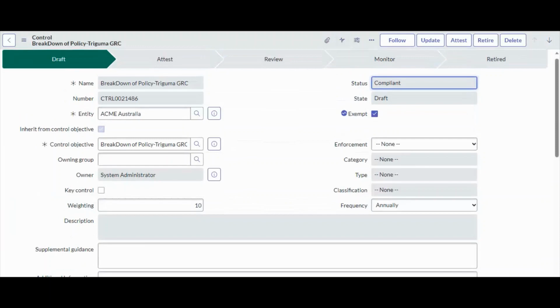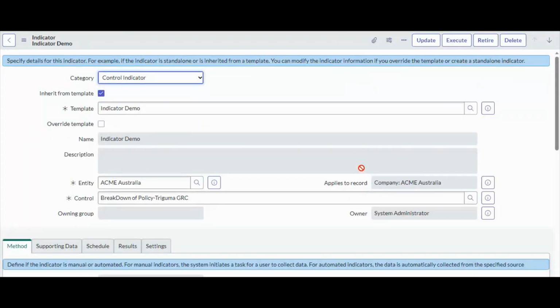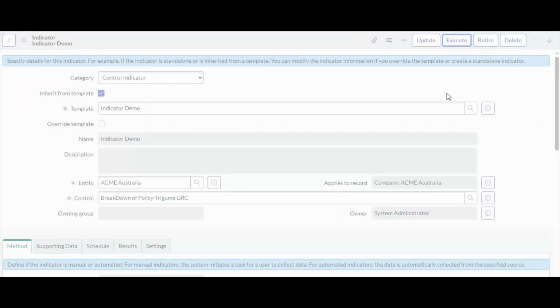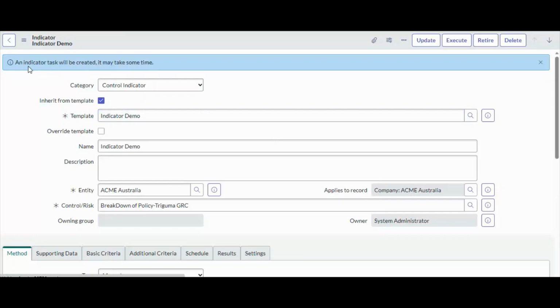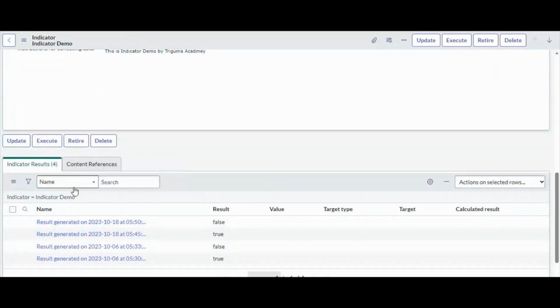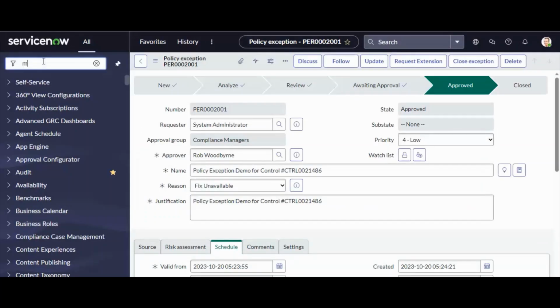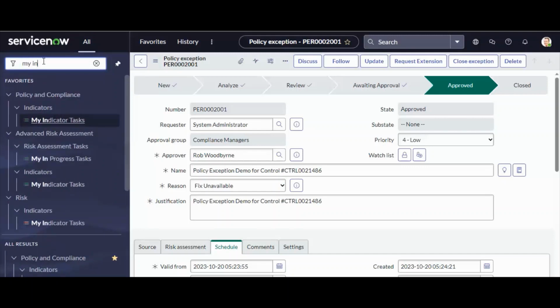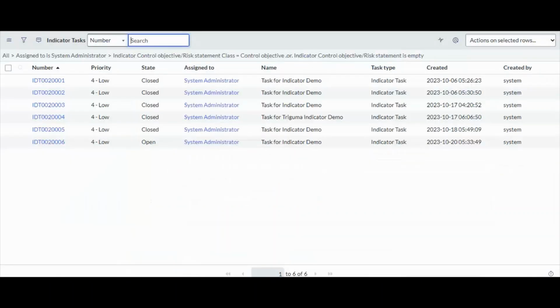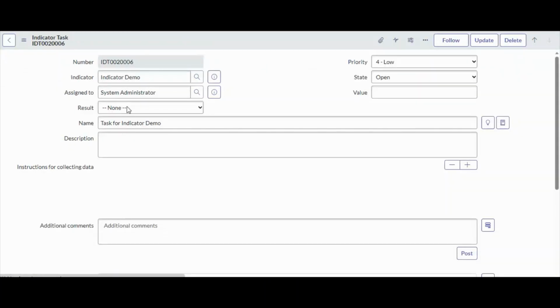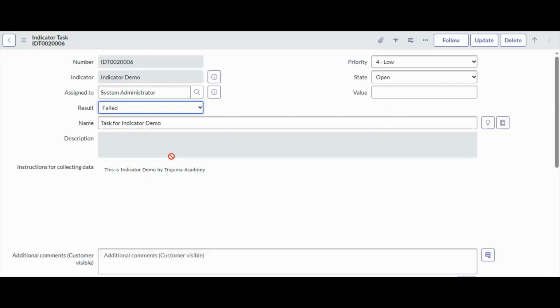Okay, so let's say now I am going to execute the indicator. Once I execute the indicator, it will generate the case. The task is generated automatically. So now I am going to complete the task, my indicator task. Now I am going to reject the task. If I reject the task, that means fail the task. After the failing of the task, it will raise a ticket.